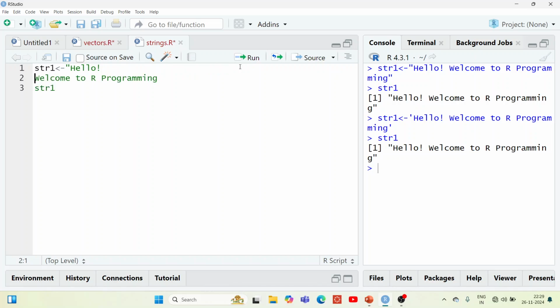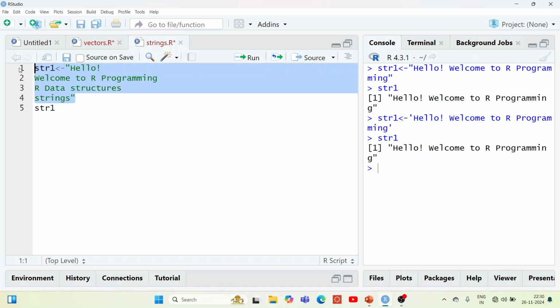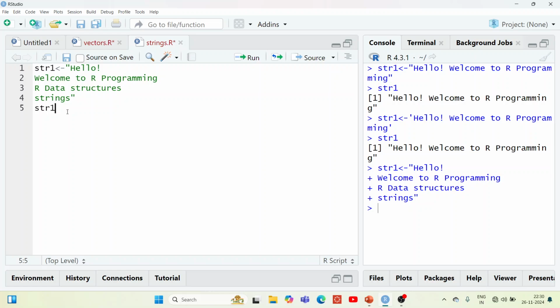In the second line, welcome to our programming, in the third line our data structures, and in the fourth line strings. This has been enclosed with double quotes. I have written a string in multiple lines, so let's execute this string. Now let's see the output.